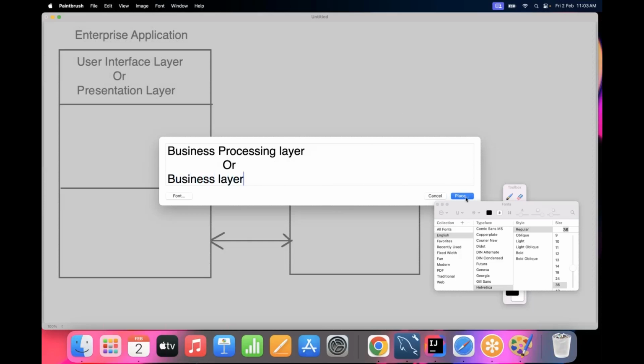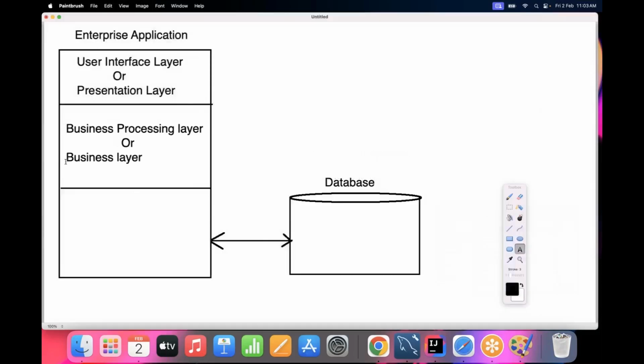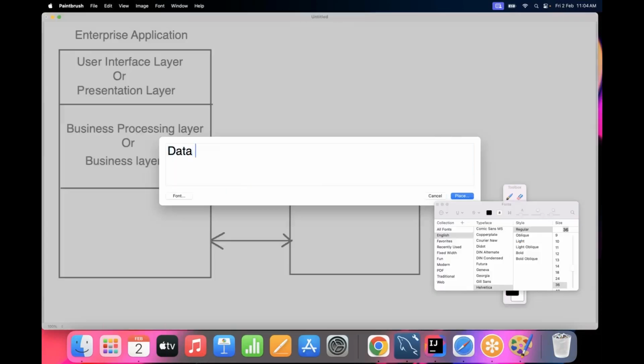After that, the other one is the data storage and access layer or persistence layer.